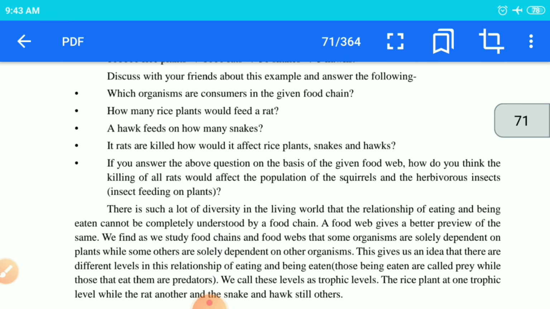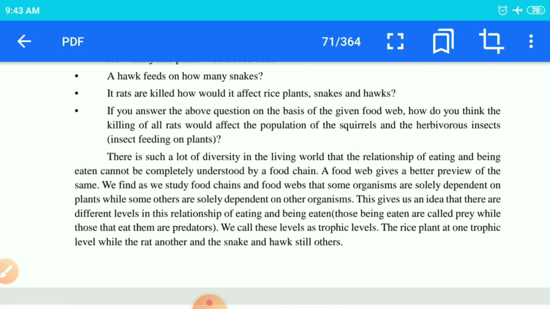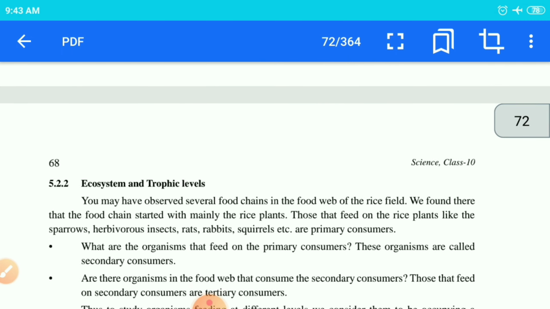Okay children, so this is your food chain, and a network of them will be known as your food web. That is, a series of food chains will be included in your food web. So they show a good interrelationship between them. And children, one prey will be there, one predator will be there, and so on. That process will be carried out.